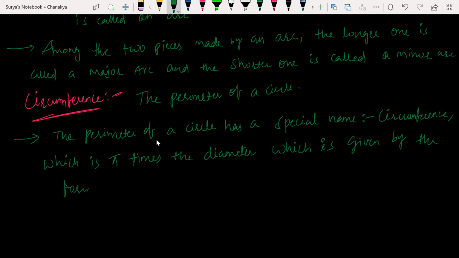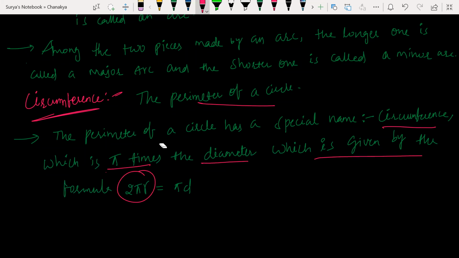How many of you know the circumference formula? 2 pi r. Very simple, 2 pi r. Or pi d. Sir, area is pi r square, right? Yes. Circumference can be written as pi d. Why pi d? Pi as it is, and d is 2r, so 2 pi r. Clear? The perimeter of the circle has the special name circumference, which is pi times the diameter, given by the formula like this.